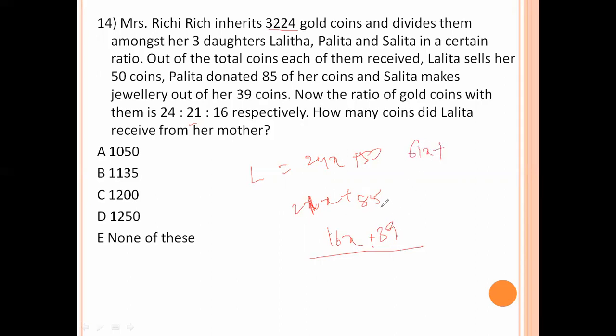Plus 174 equal to 3224. 61x equal to 3224 minus 174, that is 3050. 61 into 50, 3050. X value is 50.